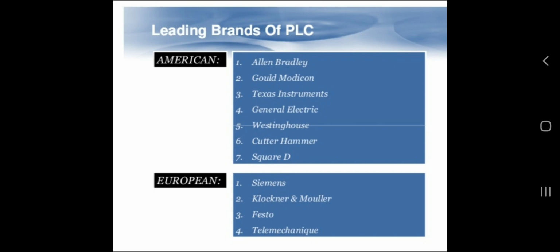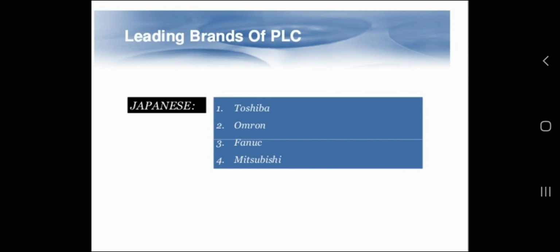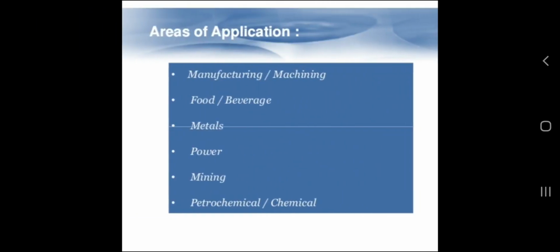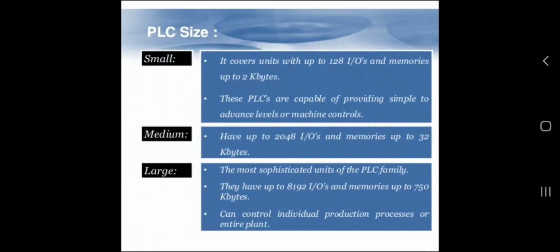Then European brands: Siemens, Klockner-Moeller, Festo, Telemecanique, and there are some Japanese brands for PLCs: Toshiba, Omron, Fanuc, and Mitsubishi. These are some leading brands from Japan. PLCs are used in various applications in manufacturing, machining, food and beverages, metals, power generation, mining, petrochemical and chemical industries.